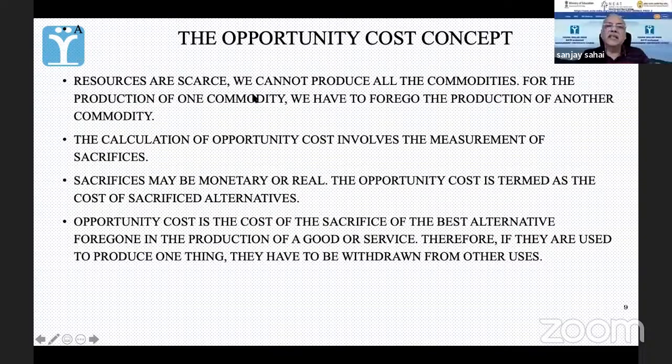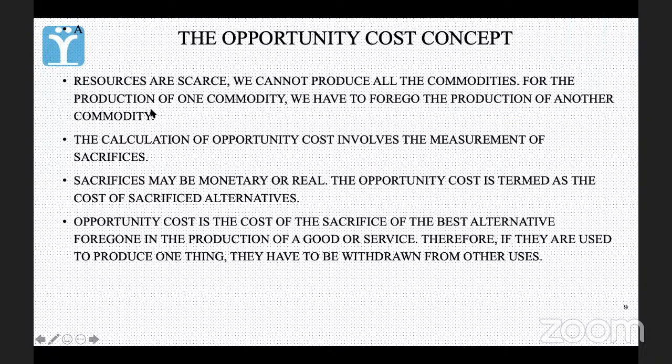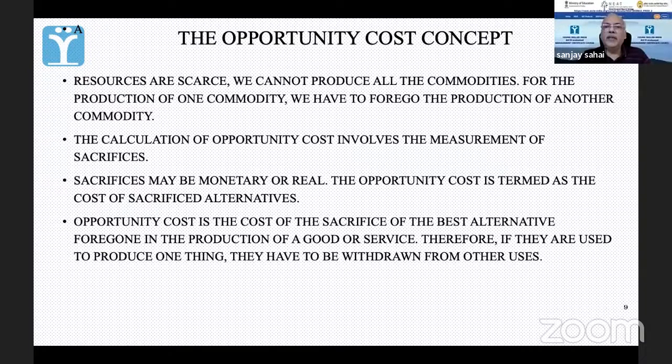So resources are scarce. हमारे पास में तो limited है resources, whether it is financial, human resources, anything. So we cannot produce all commodities. For the production of one commodity, we have to forego the production of another commodity. हमारे पास में choices हैं. Commodity A बनाए, B बनाए, C बनाए, D बनाए. ये resources limited. So we can either produce A and B, or C or D, or A or C. दो products हम बना सकते हैं.